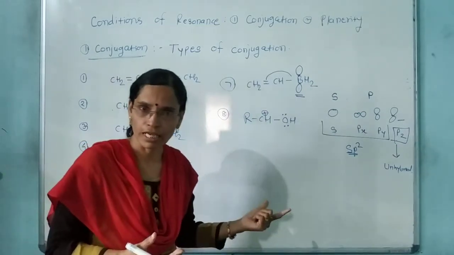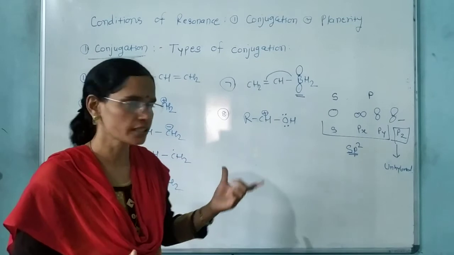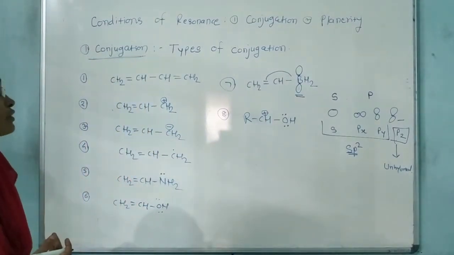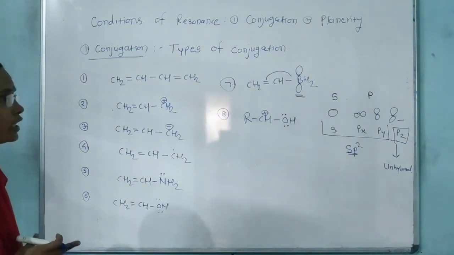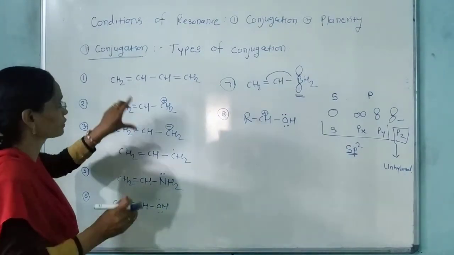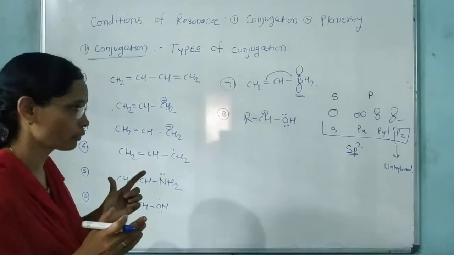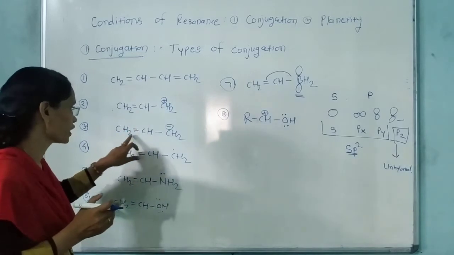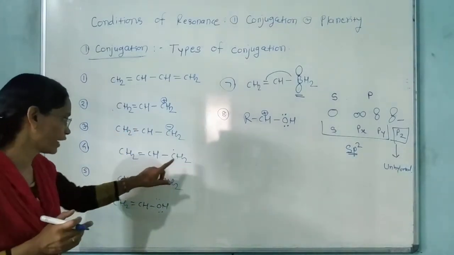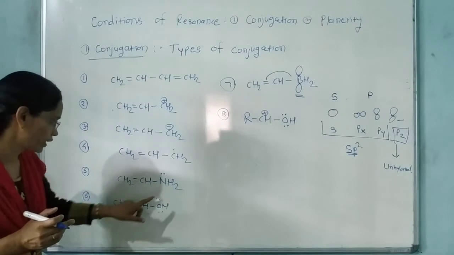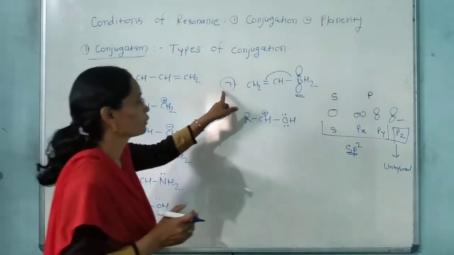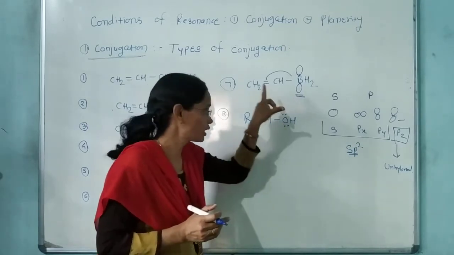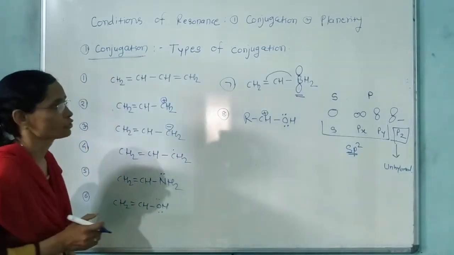And what is the resonance hybrid, what is the real structure, all these things we discuss here। And we discuss here again the conditions for the resonance, that is one of the conditions we discuss here, that is the conjugation। Conjugation means double single bond का alternate होना। Not only double and single bonds, but double bond, positive charge; double negative; double free radical; double bond, lone pair; double bond, vacant orbital; and plus charge, lone pair. These all are the types of the conjugation.